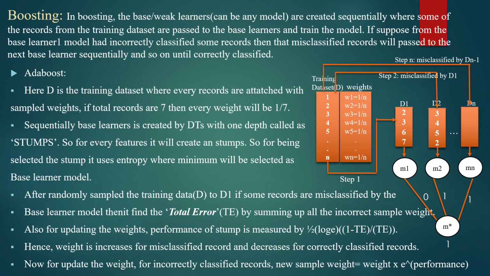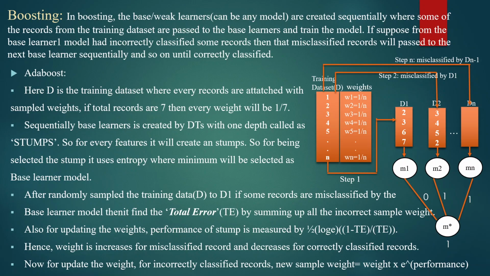After randomly sampling the training data D to D1, if some records are misclassified by the base learner's model, then it finds the total error by summing up all the incorrect sample weights. Also, for updating the weights, the performance of the stump is measured by 1/2 log of (1 minus total error) by total error. Hence, weight is increased for misclassified records and decreased for correctly classified records.